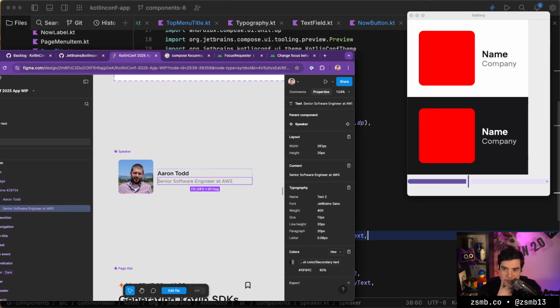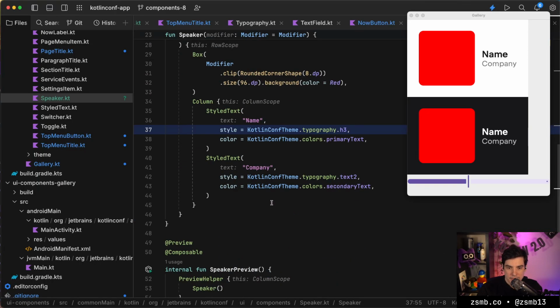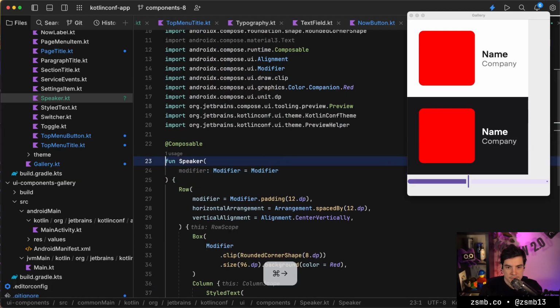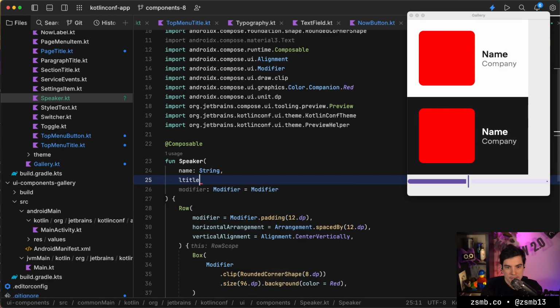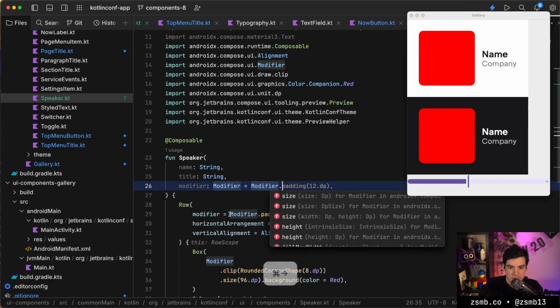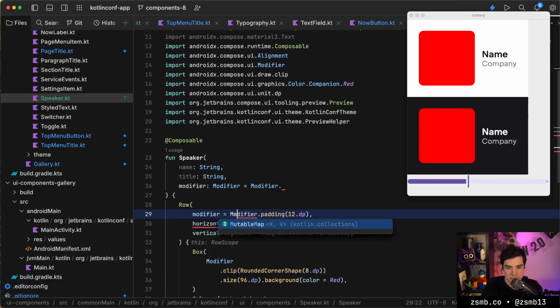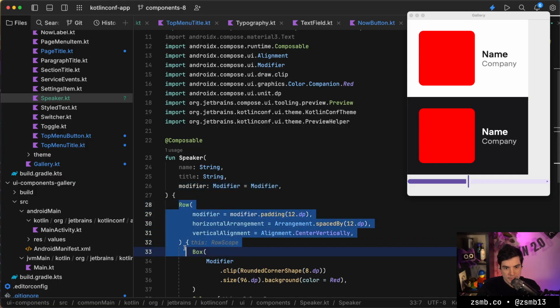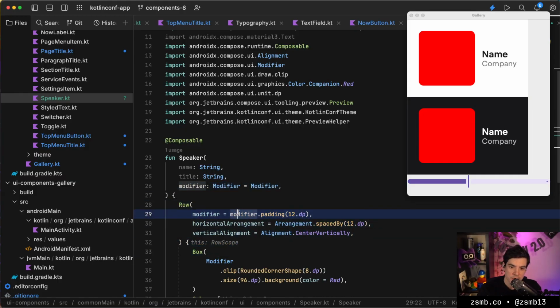And let's take a look at some of the copy here. So it should be name and title. So I mean, let's put those into parameters first of all. So it's going to be name and title. We also have a modifier parameter by default, which is good, but we should apply it. So we make sure that we chain everything else in the root node here, which is the row, onto that parameter.